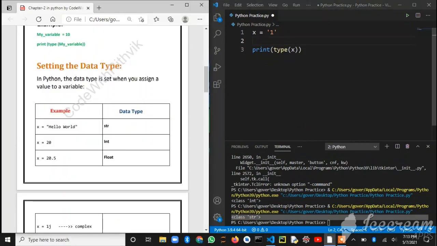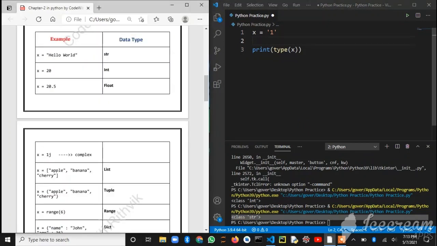So here I have given examples of each data type for better understanding. As you can see, x is equal to hello world. I have already typed and shown you that this is the class string. Next, x is equal to 20, that is an integer, as you may all know. Then x is equal to 20.5.